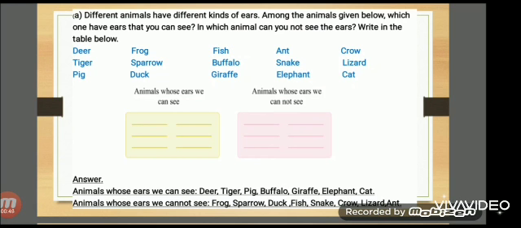Here the answer: animals whose ears we can see are deer, tiger, pig, buffalo, giraffe, elephant, cat. Okay. Second, animals whose ears we cannot see are frog, sparrow, duck, fish, snake, crow, lizard, ant. Right?